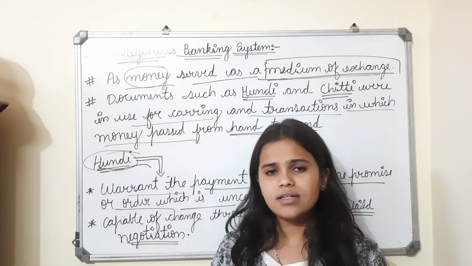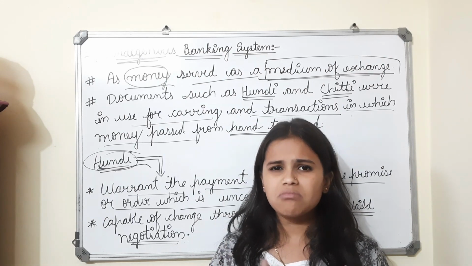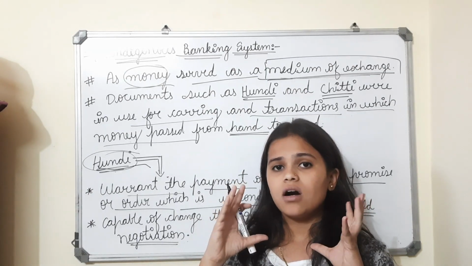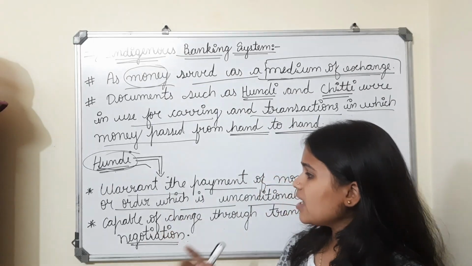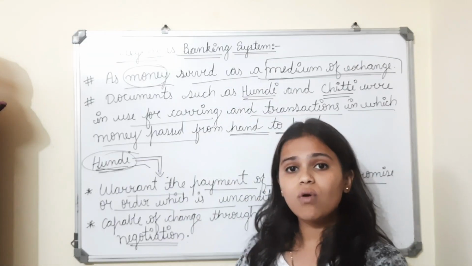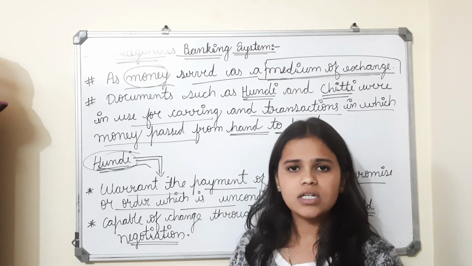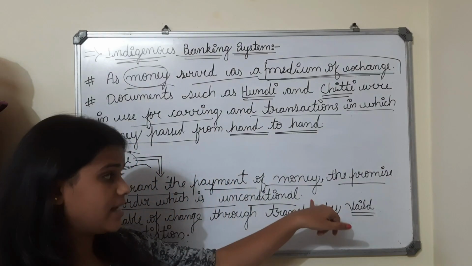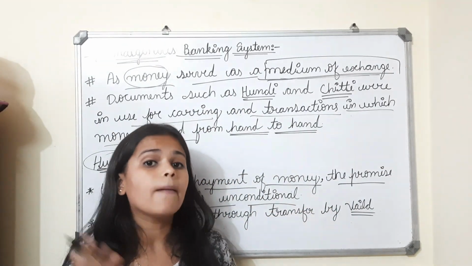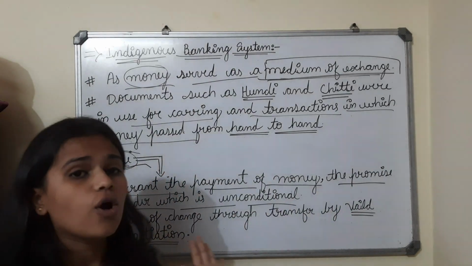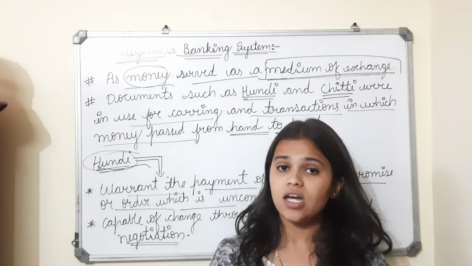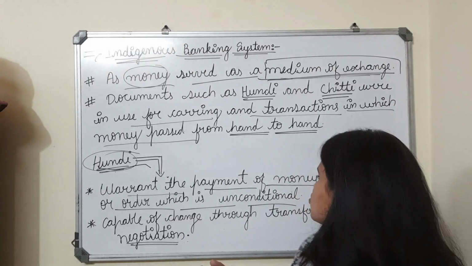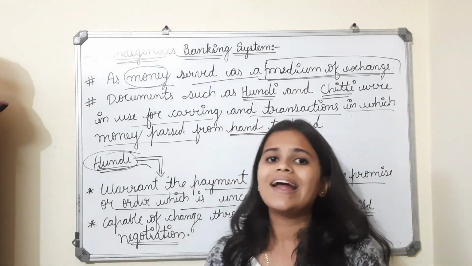In that document there will be certain information about the money, like how much money you are writing, etc. So why is it a warrant? Because you are buying something, you need something, right? To warrant, you need something, so that was a warrant. The payment of money, it was a warrant of what? Money. The promise or order which is unconditional, like it cannot be conditional. So maybe you can see a promise or something which is also an order to take this document.